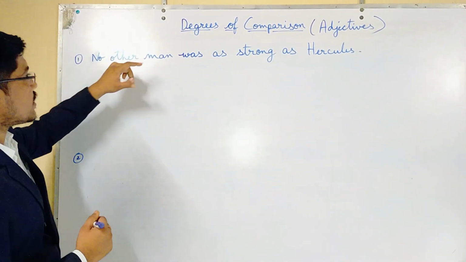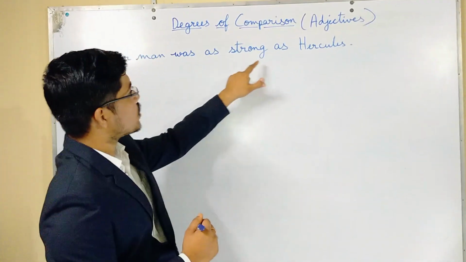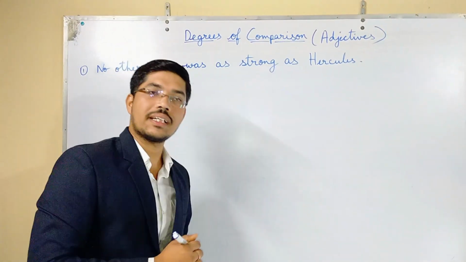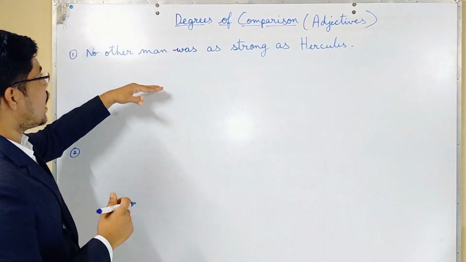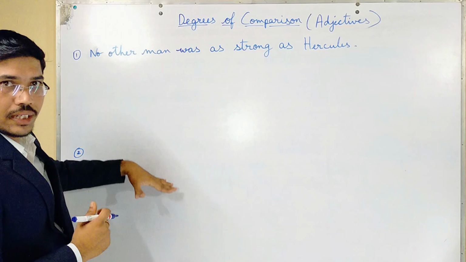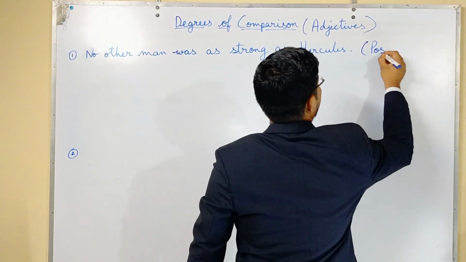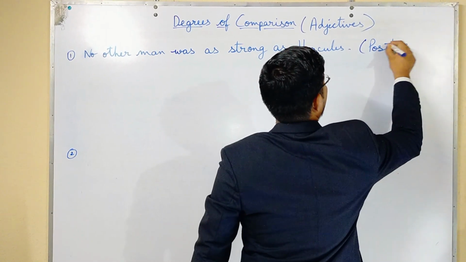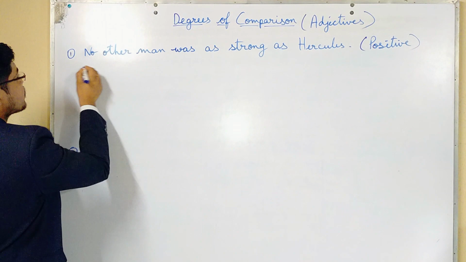See, this is the example of the best. No other man was as strong as Hercules. The meaning of this sentence is that Hercules is the strongest man. Yes. So we will see how to change it into other degrees. I have written this in positive degree. This is positive degree. Now we will change it into comparative degree.